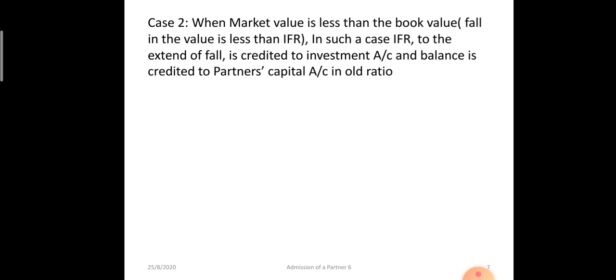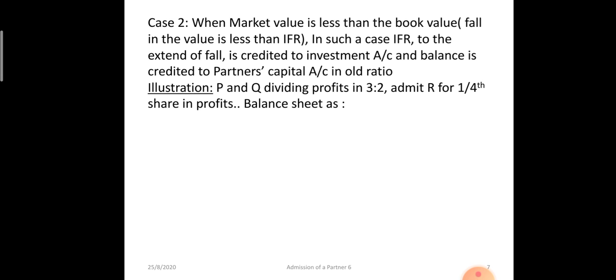Let's take one more case. Market value is less than the book value, that means there is a loss. The loss has to be recorded and it will be written off from investment fluctuation reserve. P and Q are dividing profits in 3:2. Admit R for 1/4 share.